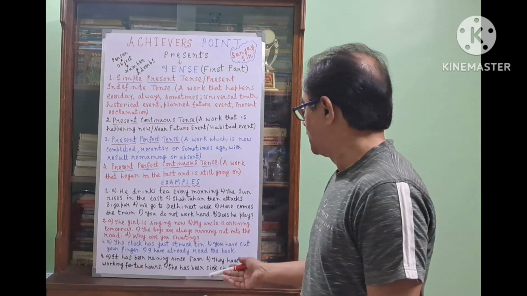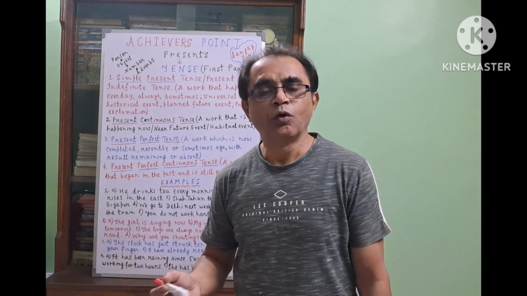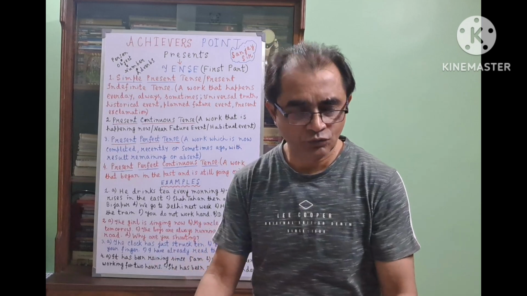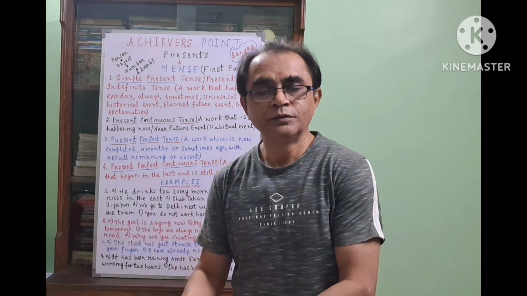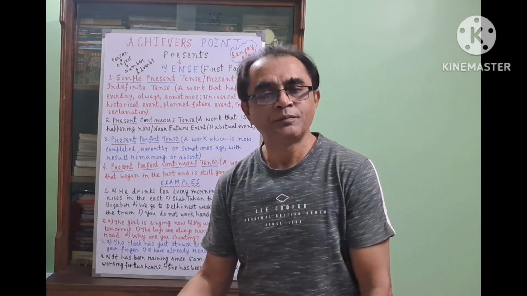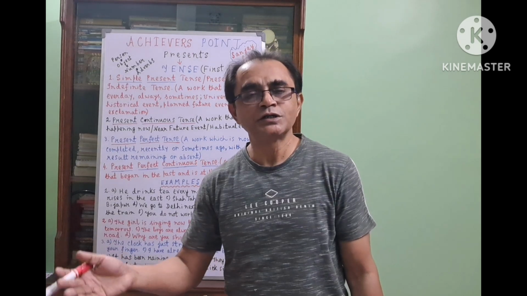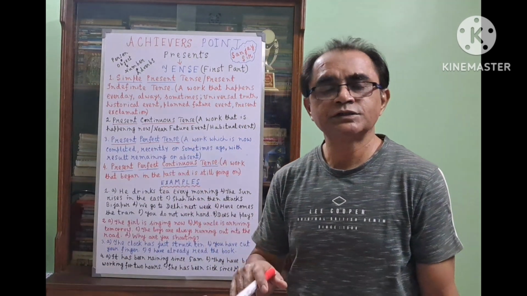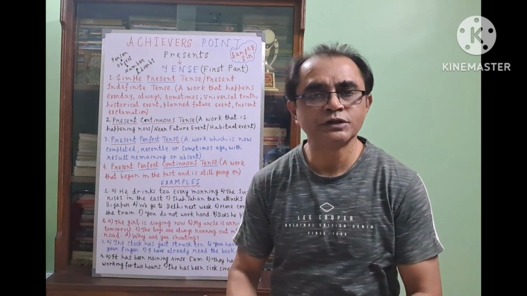There is no result. If I say Gopi has eaten all biscuits, there is a result: now there is no biscuit in the box or in the pot. So the result is all the biscuits are finished. Gopi has eaten all biscuits. The result is no biscuits remain now. So in present perfect tense, sometimes you will find the result remains, sometimes no result remains.